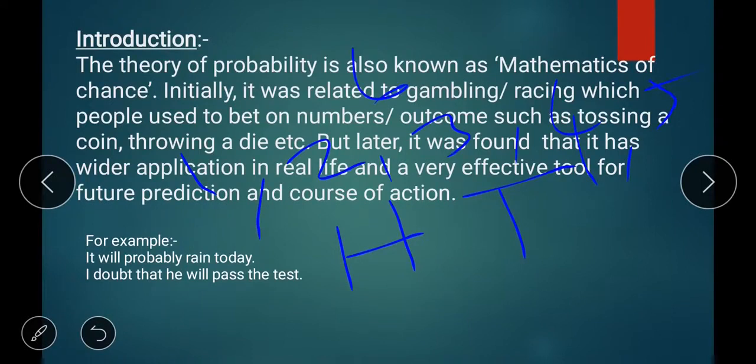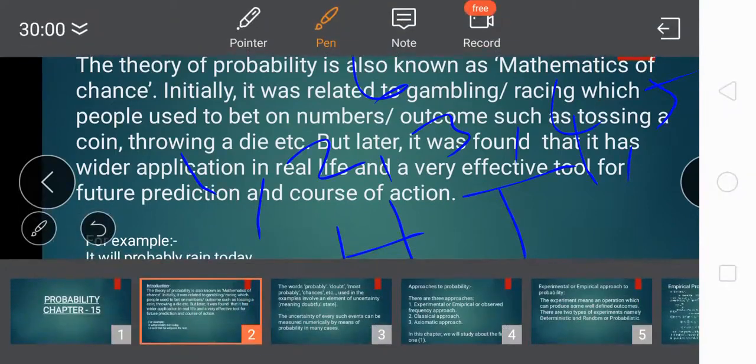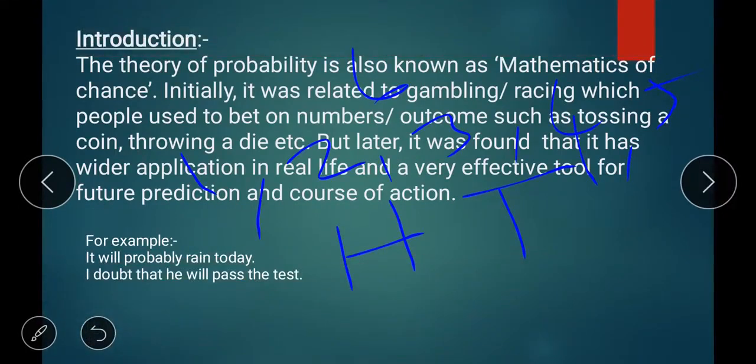Now you just take a coin. If we toss a coin, the total number of chances there are 2. Or how many possibilities? Total number of possibilities 2. Here the probability of getting a head is 1 by 2. The probability of getting a tail is 1 by 2. So the total number of chances here is 2 only, because 1 head, 1 tail.